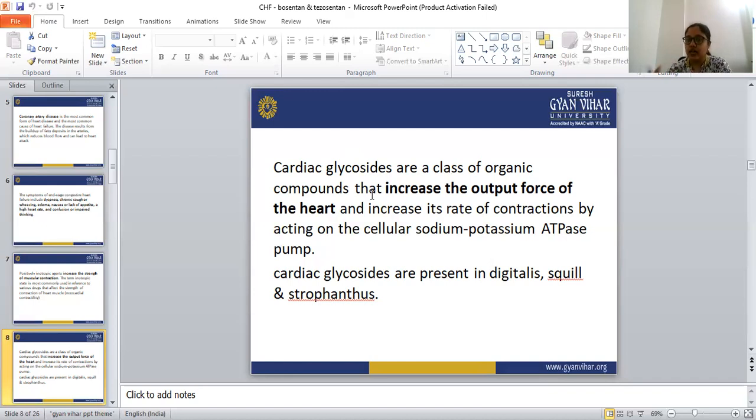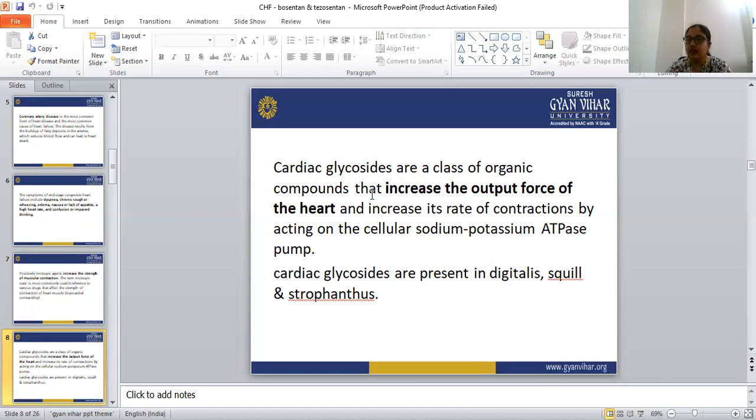Cardiac glycosides are a class of organic compounds that increase the output force of the heart and increase its rate of contraction by acting on the cellular sodium potassium ATPase pump. How is this contraction rate increased? By acting on the cellular sodium potassium ATPase pump.